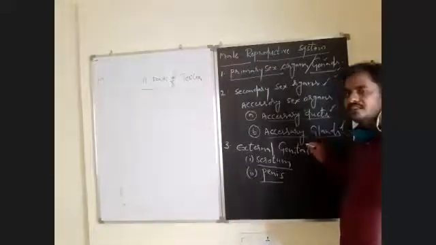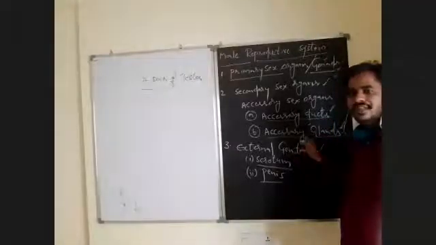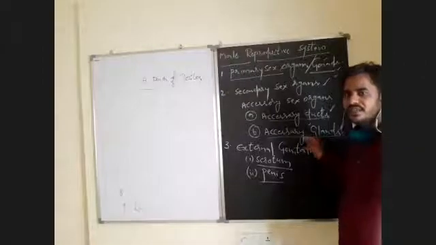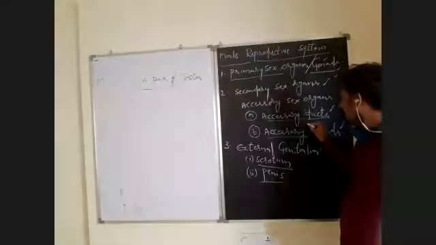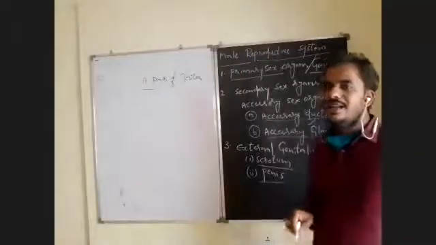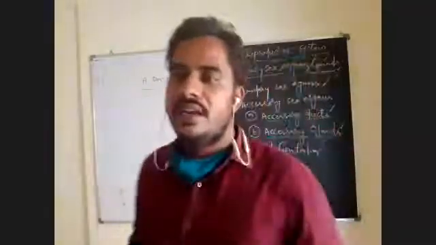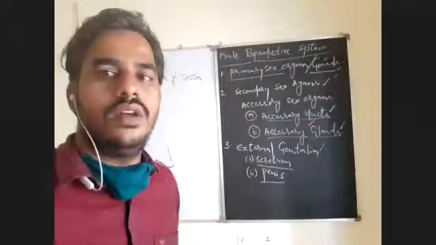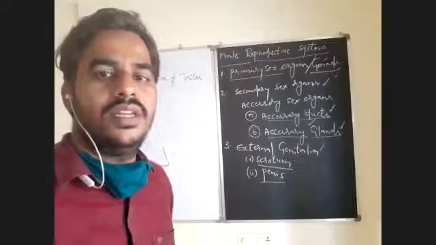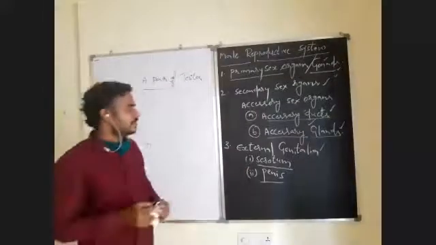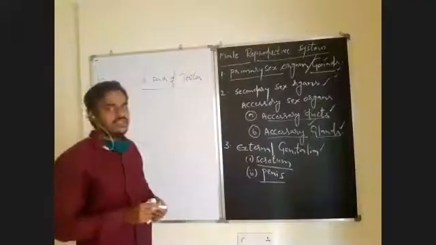Accessory glands are mainly for the secretion of fluids which are essential for the nourishment of spermatozoa and also for the maintenance of required alkaline pH in the female genital tract, which is essential for the survival of spermatozoa. So that you should keep in your mind. So that is about male reproductive system. Here, what are the accessory ducts present? What are the accessory glands present? Also, we have to know.